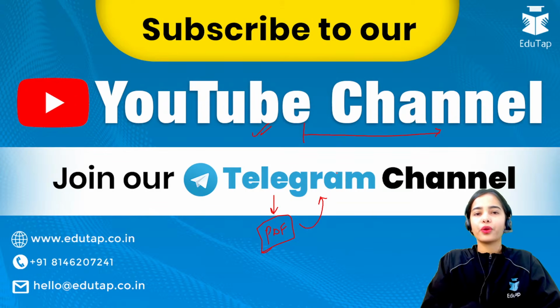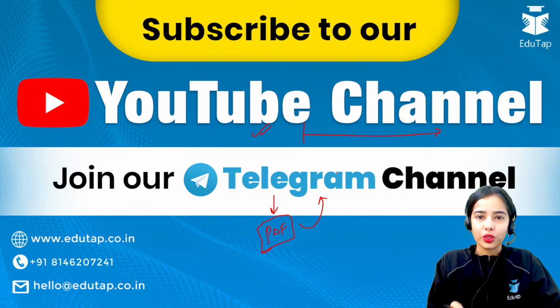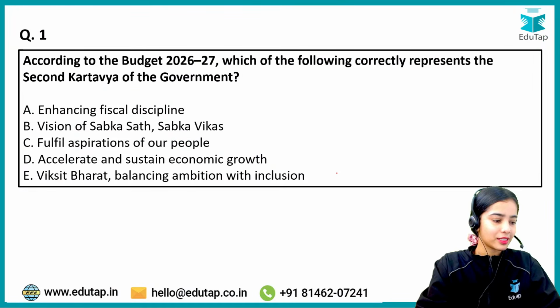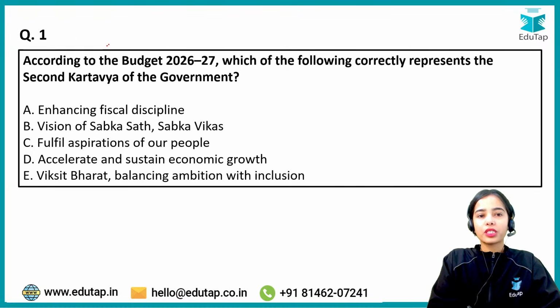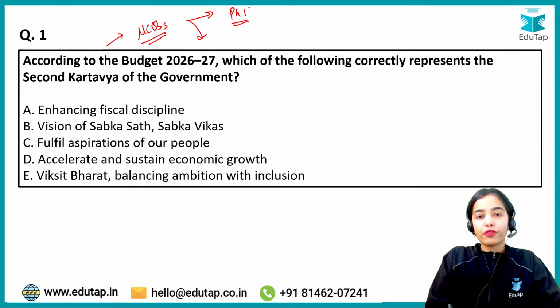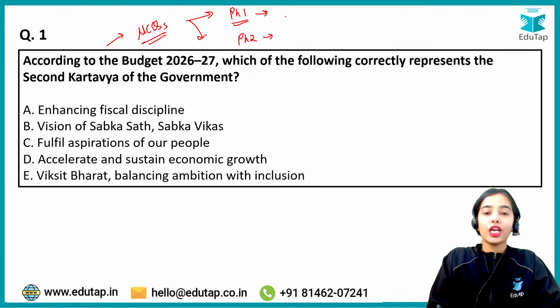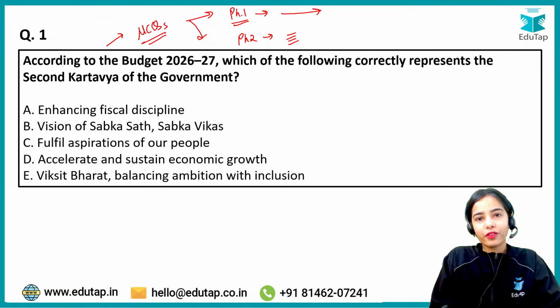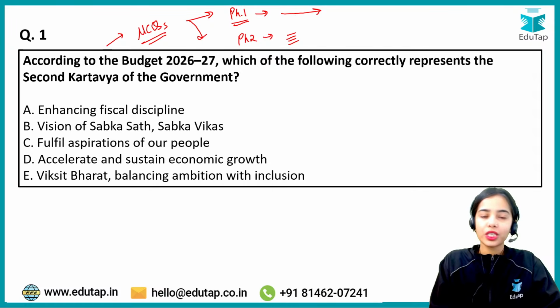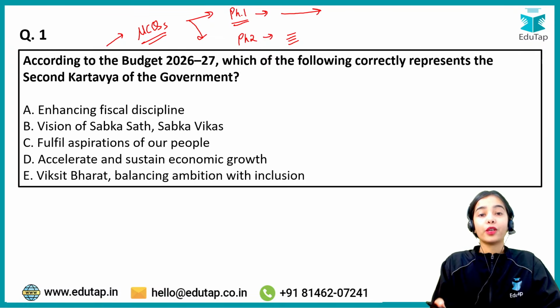And in today's session, we are going to discuss multiple MCQs so that you get the idea of what data you have to focus on from the Union Budget. So let's get started. This is the first question in front of you, and we are going to start with an easy question. Remember that the MCQs that I have brought are prepared from the perspective that questions from the Union Budget come in phase 1, as well as in phase 2. Okay, so there are statement based questions, and there are one-liner questions also. So from the perspective of phase 1 and phase 2, the questions have been brought for you. The first question is in front of you, a very easy question that you should know about.